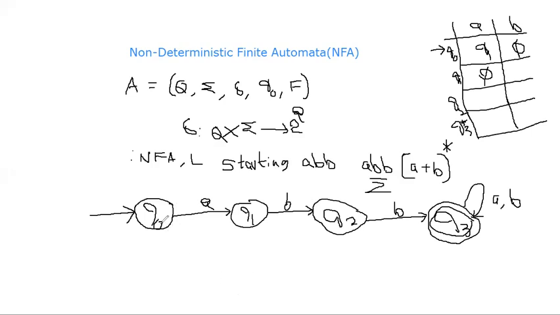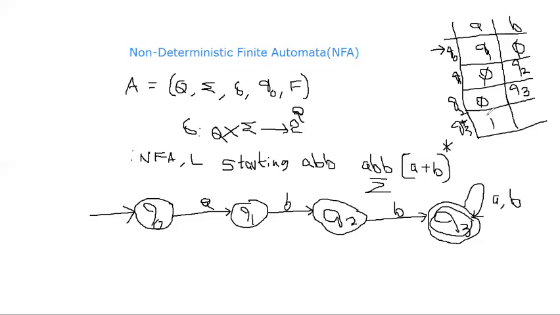If any string starts with B, we lead it to D. If the second character is A, we lead it to D. If the third character is A, we lead that connection to D. We have already seen that. But here, there is no need to represent dead states, so we simply treat it as dead configuration. What is Q1 on B? Q1 on B is Q2. What is Q2 on A? There is no such transition, so represent it with the dead configuration. And Q2 on B is Q3.